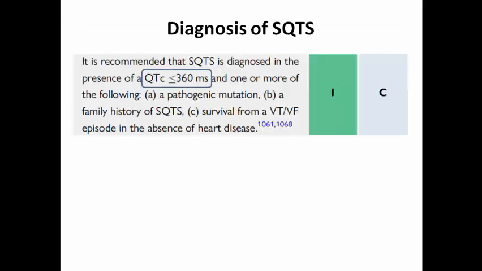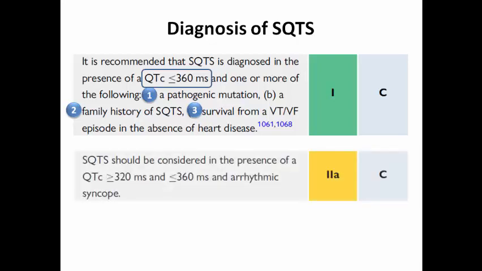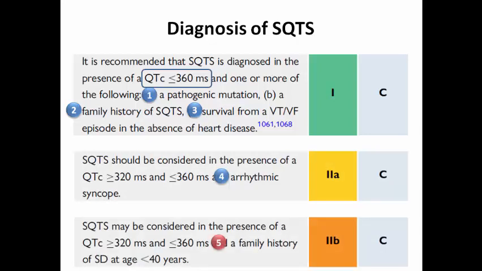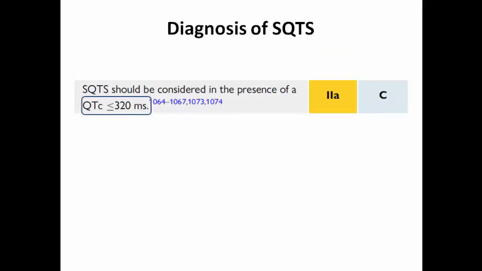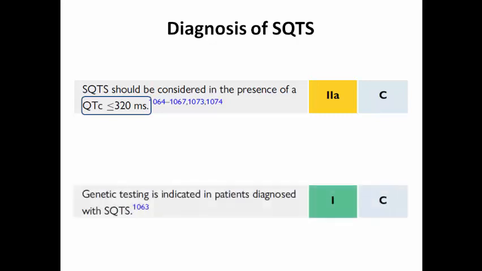The cutoff point is corrected QT less than or equal to 360 milliseconds in a patient with a pathogenic mutation or family history, or survival from a VT or VF episode in the absence of heart disease. It can also be diagnosed in patients with arrhythmic syncope, and it may be considered in the presence of a short QT interval and family history of sudden death at age less than 40 years. But the cutoff point is shorter in an asymptomatic patient, at 320 milliseconds. And of course, in all patients diagnosed with short QT syndrome by ECG, genetic testing is indicated.